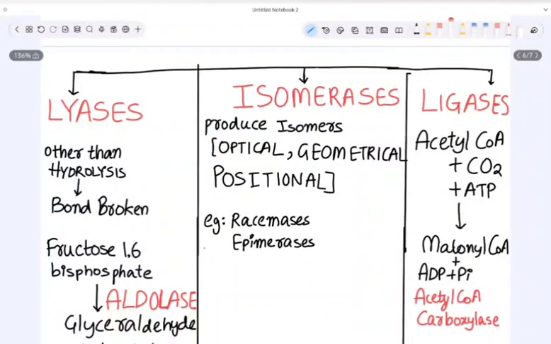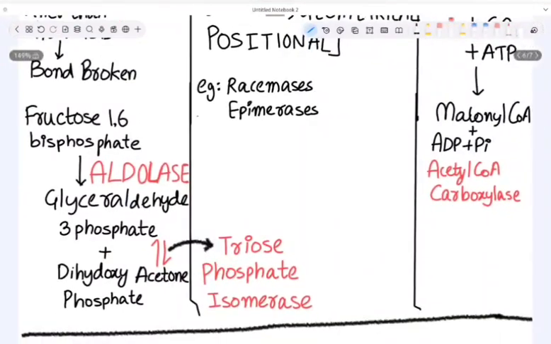And other than hydrolysis, other than adding water, if the bond is broken by any other mechanism, that is called lyasis. So we will see this particular thing in our glycolysis, which is very important.